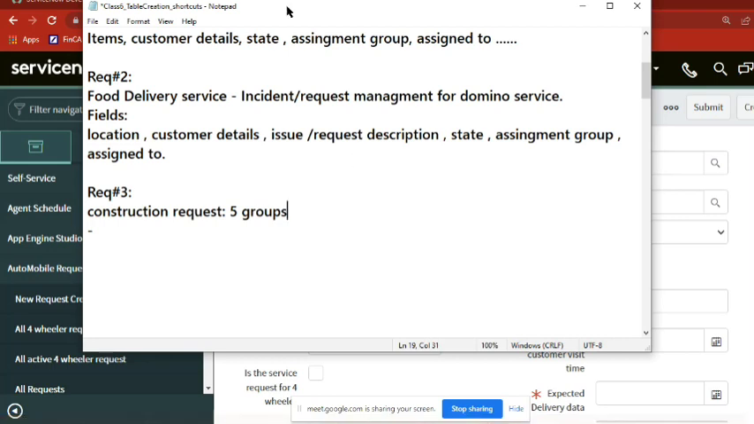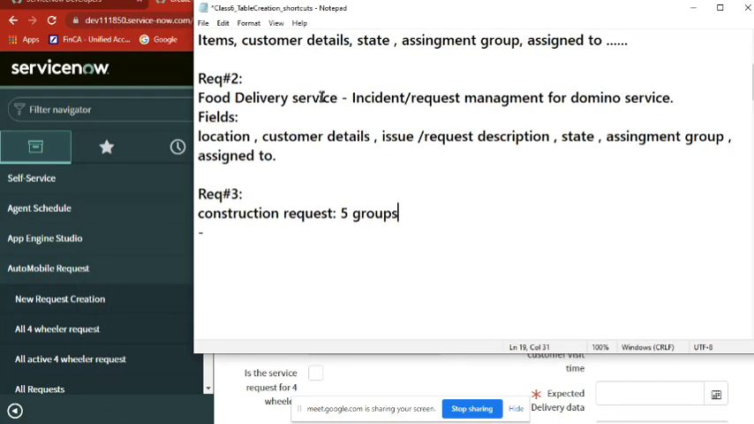This is a good idea. See, the end expectation is from the customer's point of view. Let's say you are running this particular service, and I am a customer. I want to raise a new request for a construction or remodeling or repair. I thought only the employees and the owner will see the ServiceNow page.